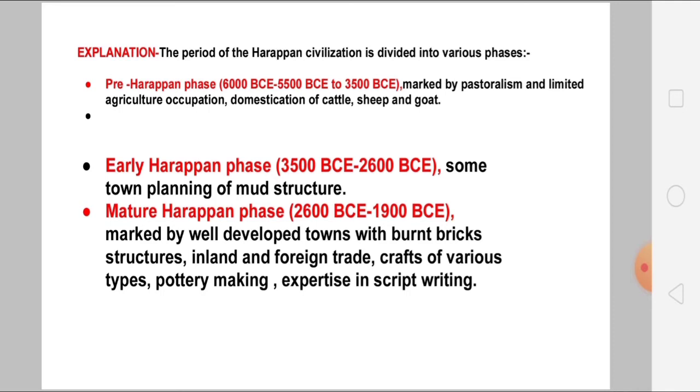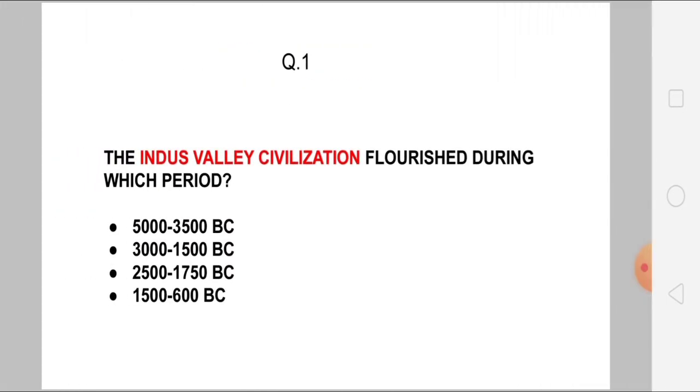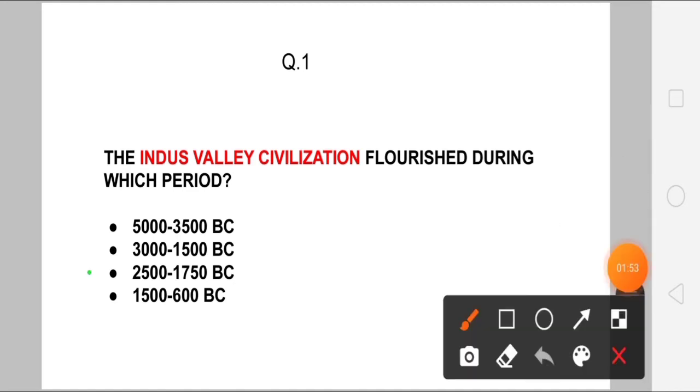So now moving to the answer. You have already got the answer, right? The Indus Valley civilization flourished during which period? Your answer will be this one, 2500 to 1750 BC.